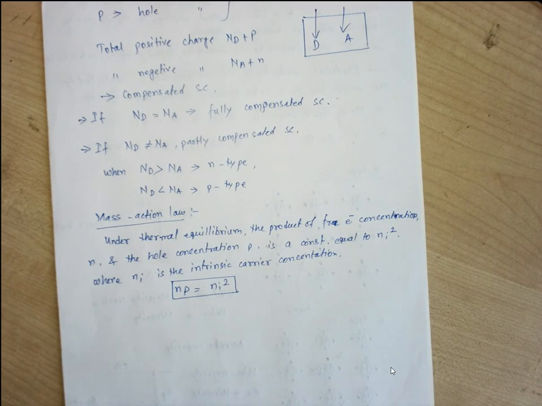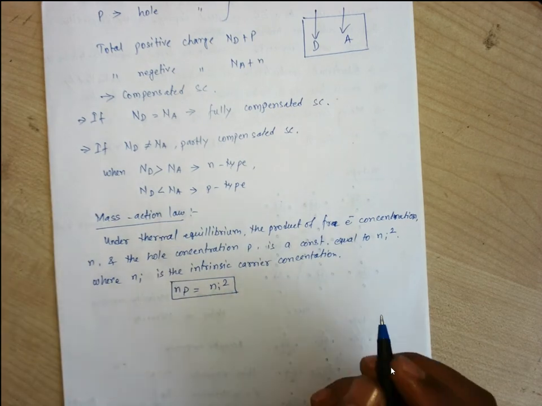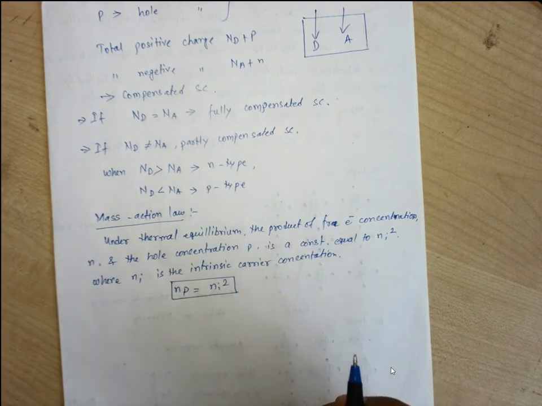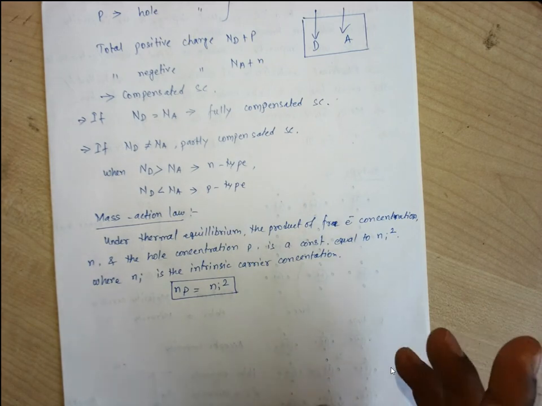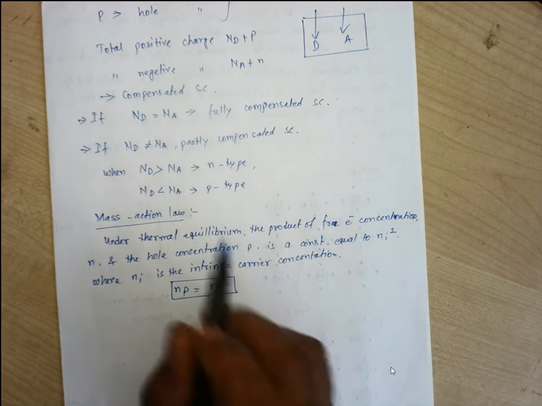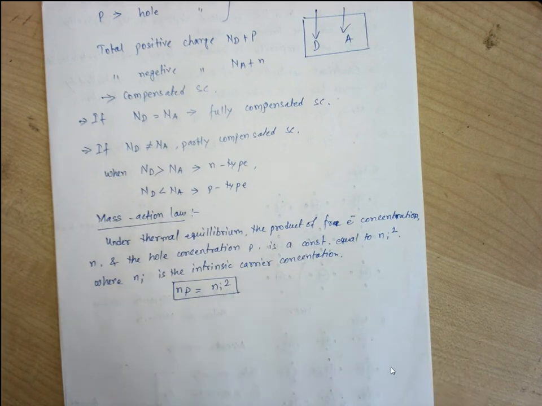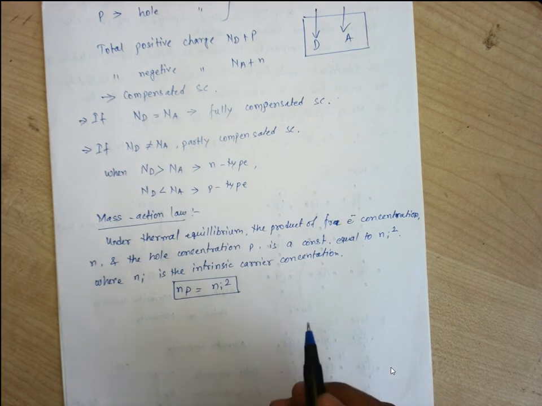Okay, so when N or P is increased by addition of impurity, say we increase N by adding impurity atoms, then obviously P will decrease to keep the product constant, that is Ni square, at a particular temperature. So at a particular temperature, if we add donor atoms to increase the amount of electrons, then holes will decrease to maintain Np equals Ni square.